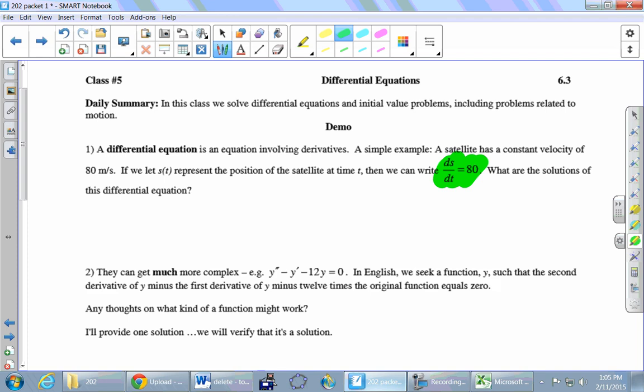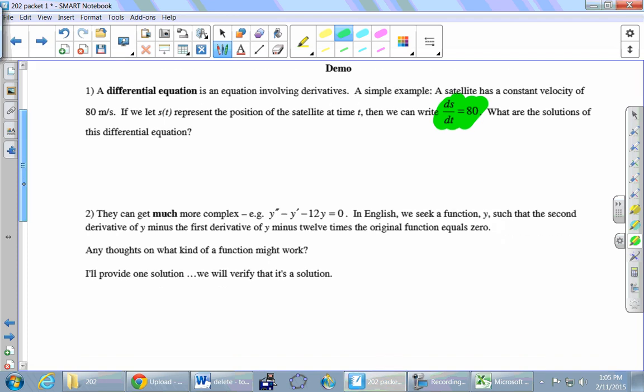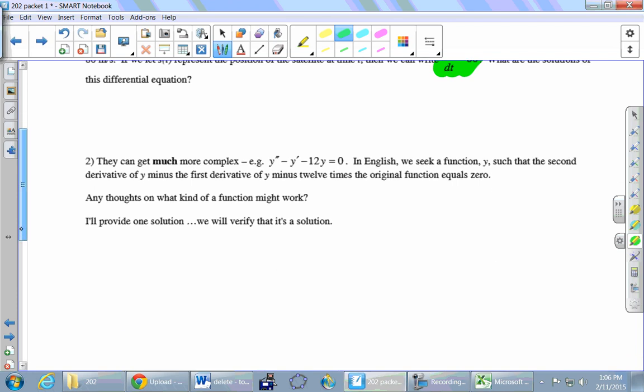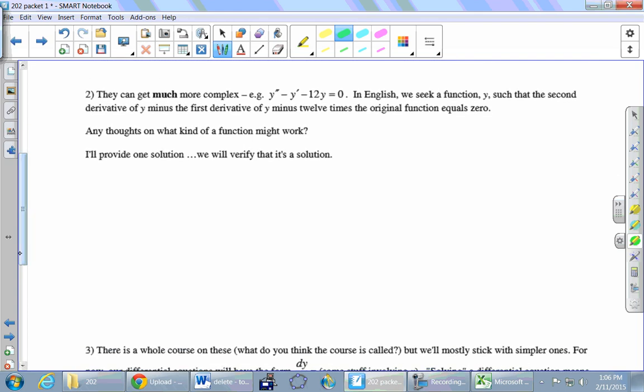Let's go to Susanna. We can get much more complex. We do y double prime minus y prime minus 12y equals 0. In English, we see the function y is the second derivative of y minus the first derivative of y minus 12 times the original function. Okay, let's pause there. So this is an equation.